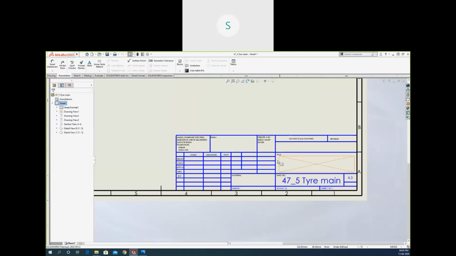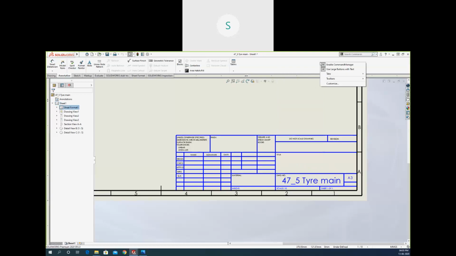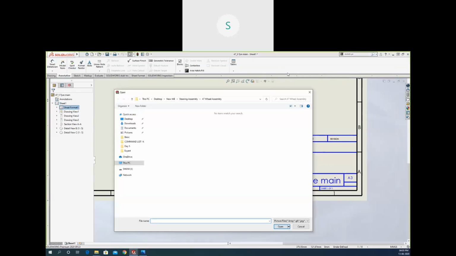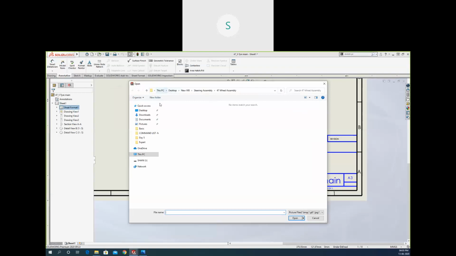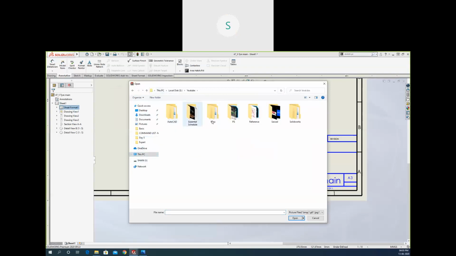If you want to insert any object here, you can insert that. Like I want to insert a picture here, right click, or you can search here. I need to insert a picture. So whichever image you need, like image from here, that will be in this drive.